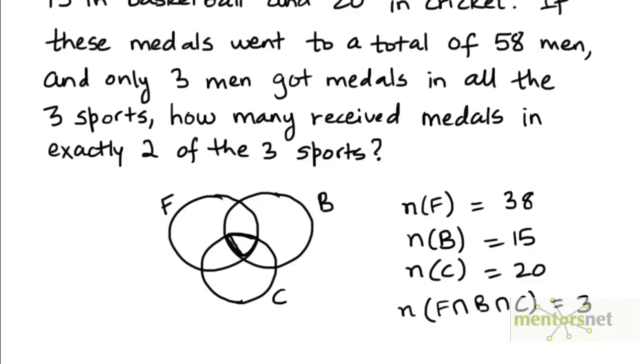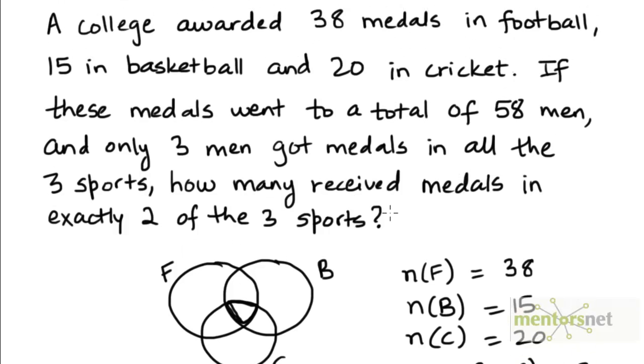Now one thing that is implicit in this problem is that a particular man cannot win more than one medal in a single sport. So when it's mentioned that there were 20 medals given in cricket, for example, it's understood that these 20 medals were given to 20 different people. So the same man is not getting multiple medals in a single sport.